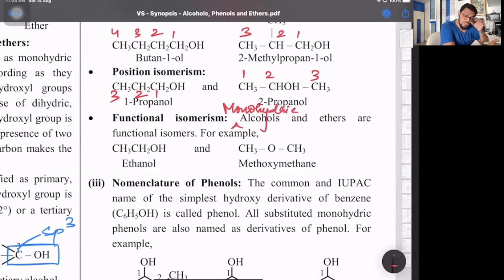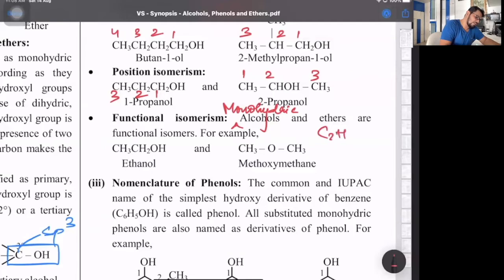if a statement comes, alcohols are functional isomers with ethers, true or false? The answer is false. When I say alcohols, everything is included: monohydric, dihydric, trihydric, polyhydric, all of them. You have to be specific. Monohydric alcohols and ethers are the only functional isomers of each other. So that's ethanol and methoxymethane.